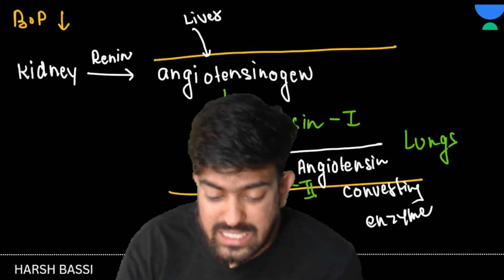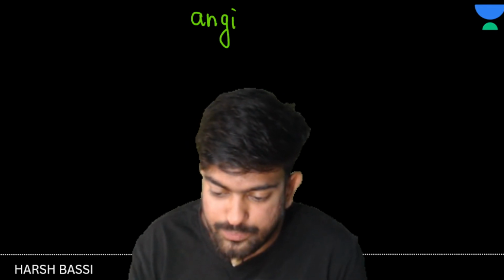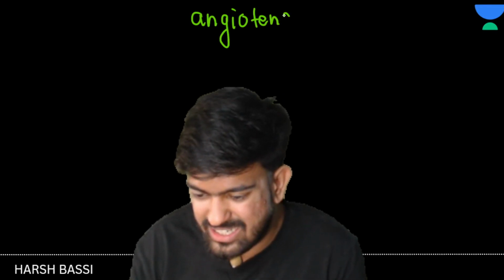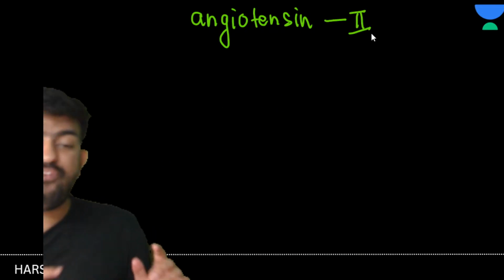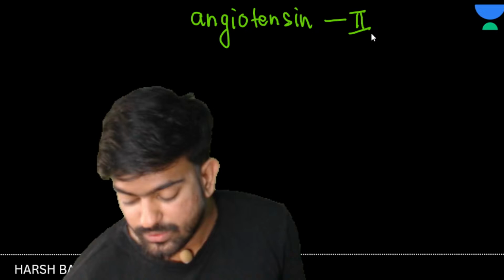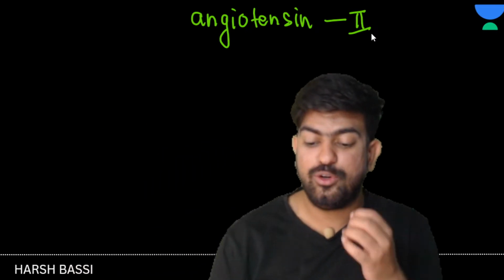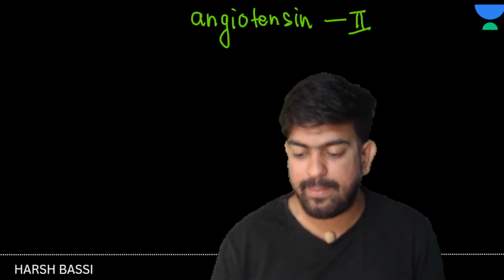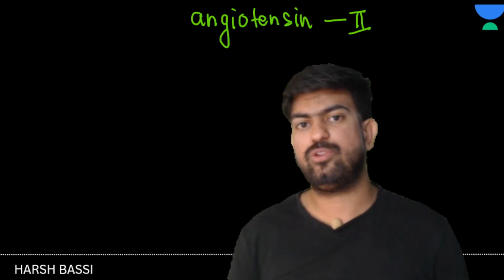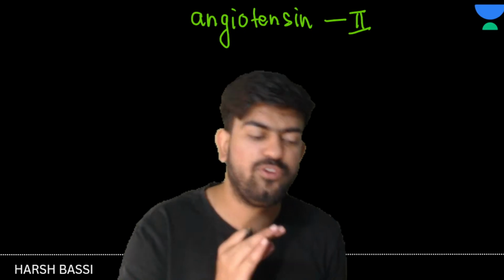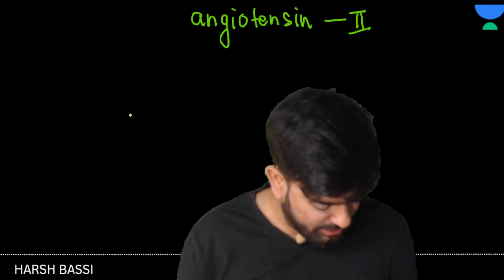Now, when this angiotensin 2 has been released, first of all, what will it do? First of all, it will ask you to भाई पानी पी ले. सोच लो, अगर इतना सारा पानी का कमी है, BP drop है, तो the first thing you can do is that you should drink the water, right?